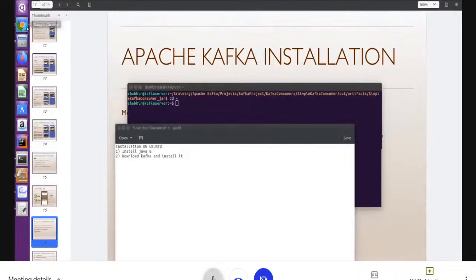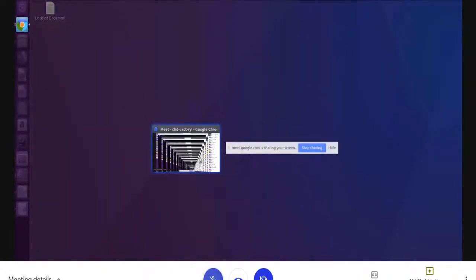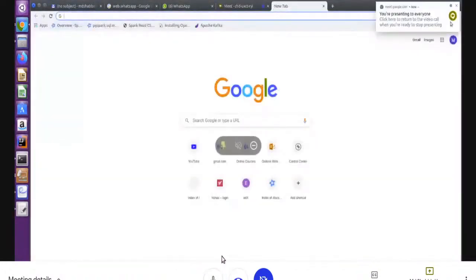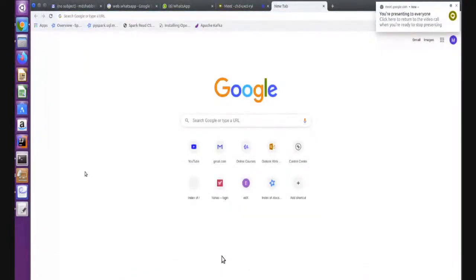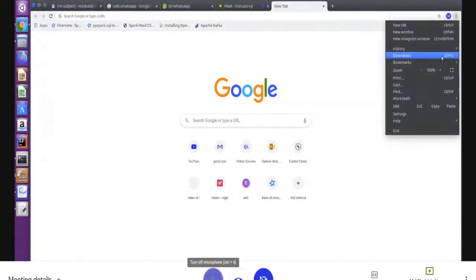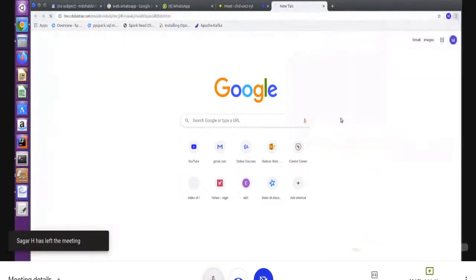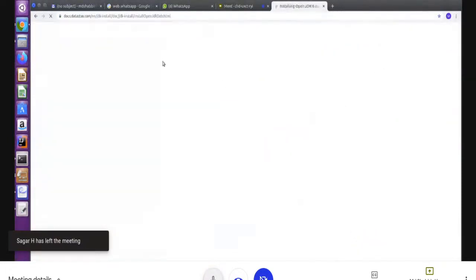Sir, please increase the size of the window. Sorry? Please increase the size of the window, the CMD. Right now I'm going to show you on Ubuntu Linux. Later we'll show on Windows as well. Okay, sir.